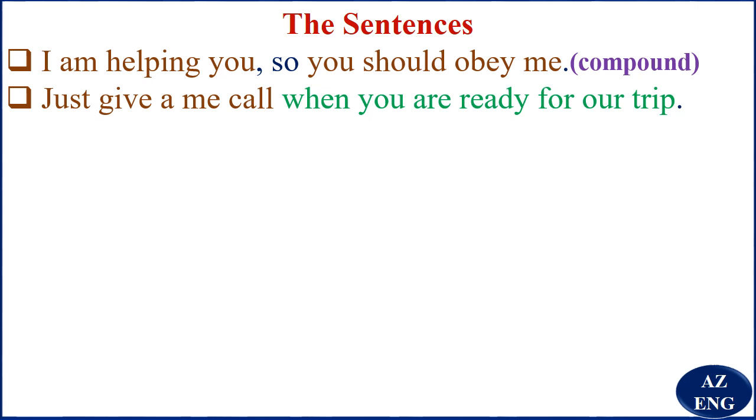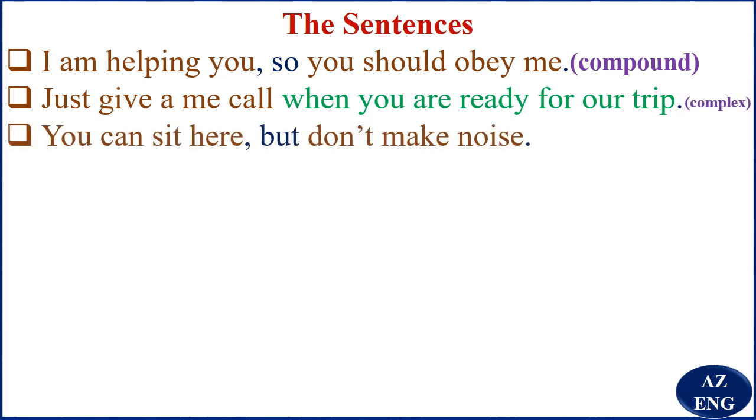Just give me a call when you are ready for our trip. "Just give me a call" is an independent clause. "When you are ready for our trip" is a subordinate clause. So we say that this is a complex sentence. You can sit here but don't make noise. "You can sit here" is an independent clause. "Don't make noise" is another independent clause. So we say that this is a compound sentence.